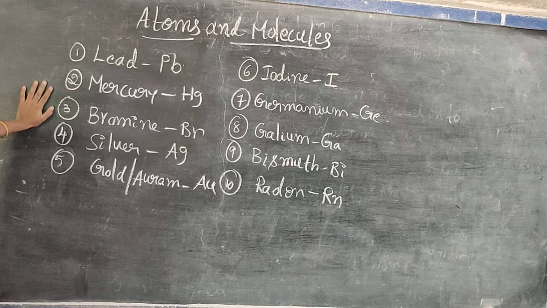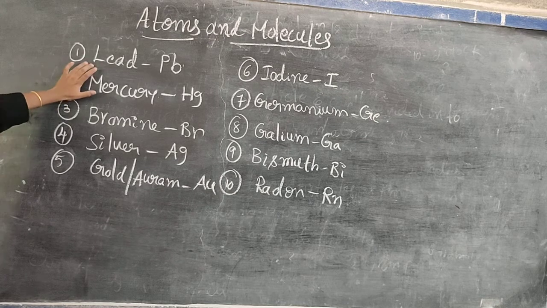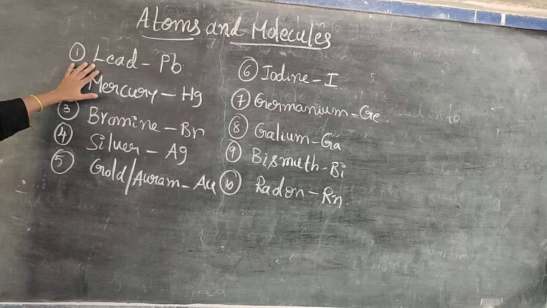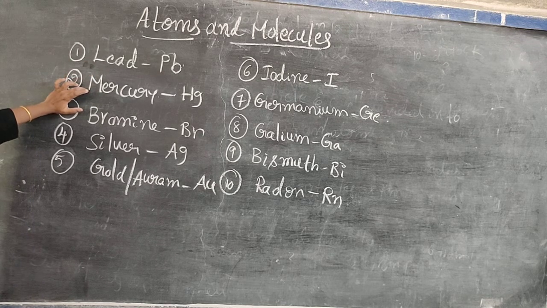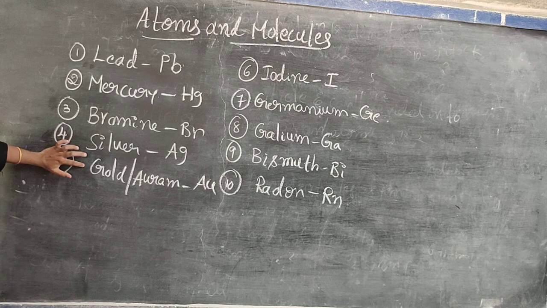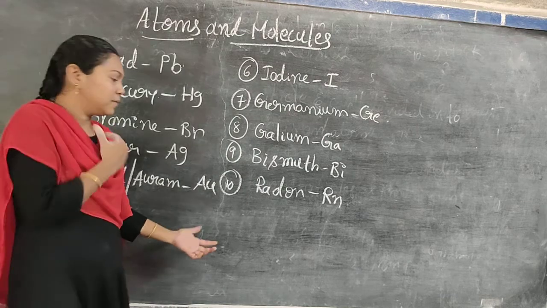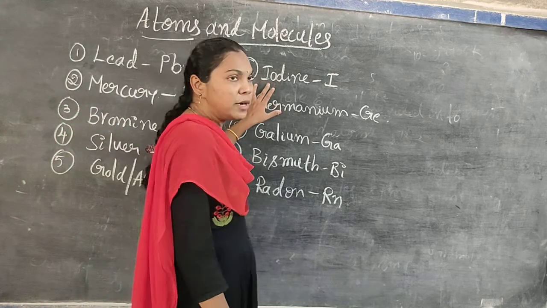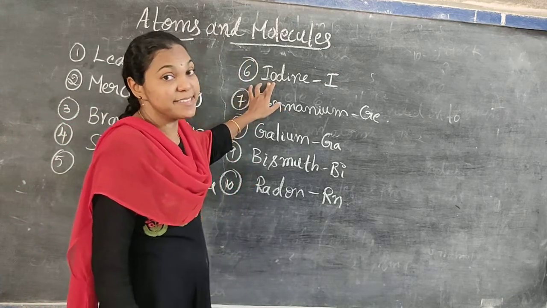It is very helpful. Once again I say lead, Pb. Plumbum is the Latin name. Later I will say what Latin names are. Mercury, Hydrargyrum is the Latin name. Symbol is Hg. Bromine, symbol is Br. Silver, symbol is Ag. It is Argentum, that is the Latin name. Gold or Aurum. Aurum is the Latin name. Symbol is Au. You remember Aurum. Symbol is Au.